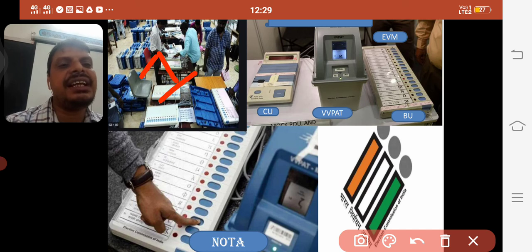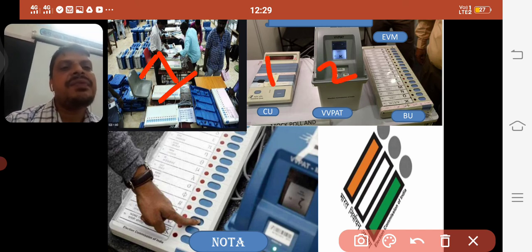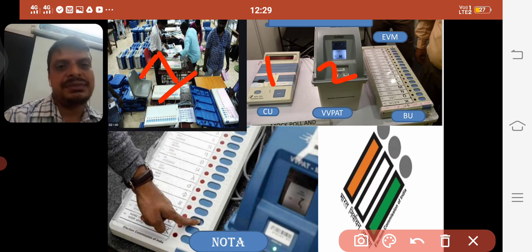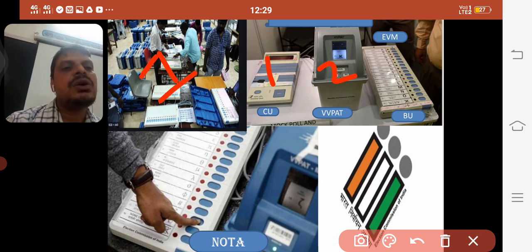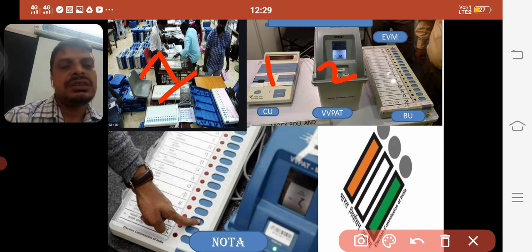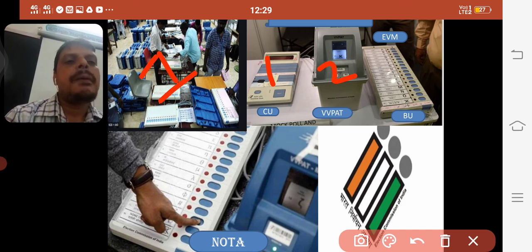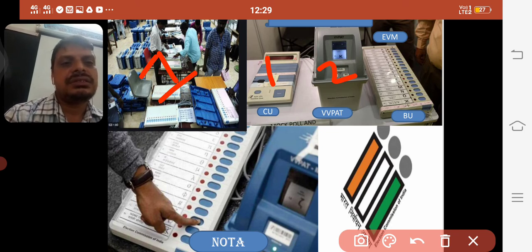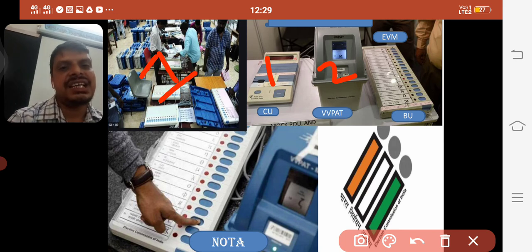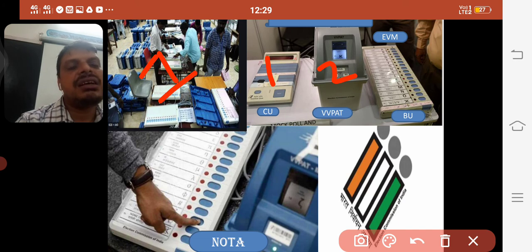Now this is the recent one which was introduced in recent elections, VVPAT, so that voters can get a printed slip that voters verify. We find here a printed audit trail, like in an ATM machine, how we get a printing, they will get a slip showing to whom they have cast the vote. That is what is called VVPAT.